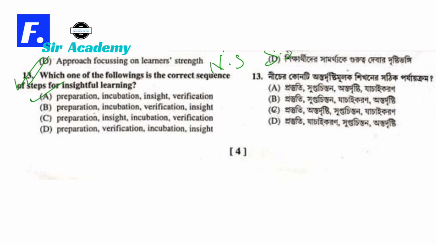I can give you one by one. So why preparation? Preparation is for defining a problem and consciously attempting to solve it. This is preparation, the first step. Second is incubation. A solution hasn't been forthcoming, means unconscious process of solving is called incubation. Insight we all know that insight is sudden realization, and verification is solution is refined and then confirmed. So this is the correct sequence according to Graham Wallace: preparation, incubation, insight and verification. So option A is correct.